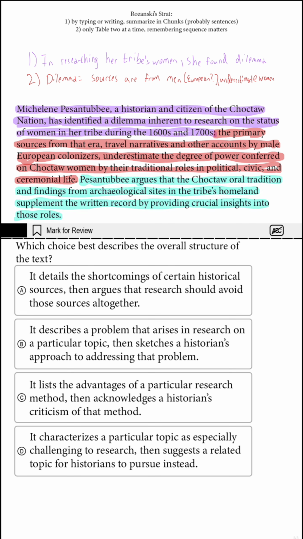I move on to the final chunk. This summarized as she argues to not overlook the culture's sources. I get that from that word supplement, which is absolutely critical and I can tell. So now I move on to the items.